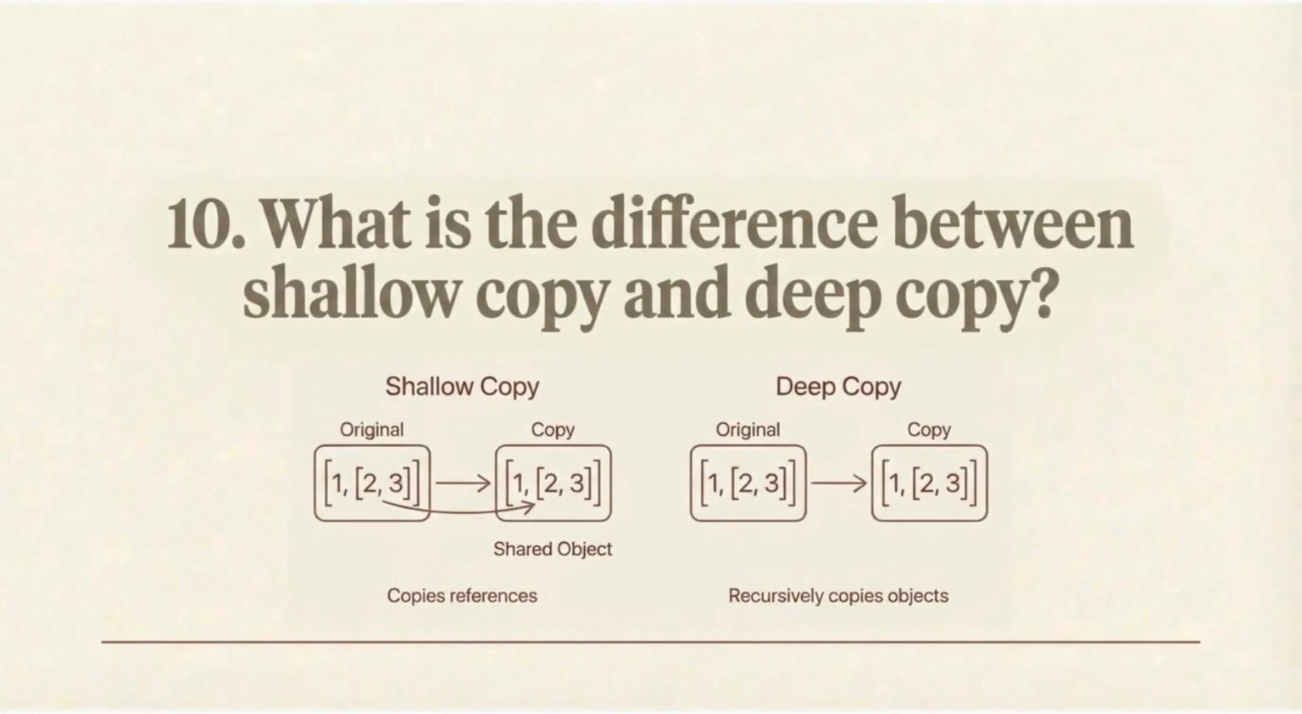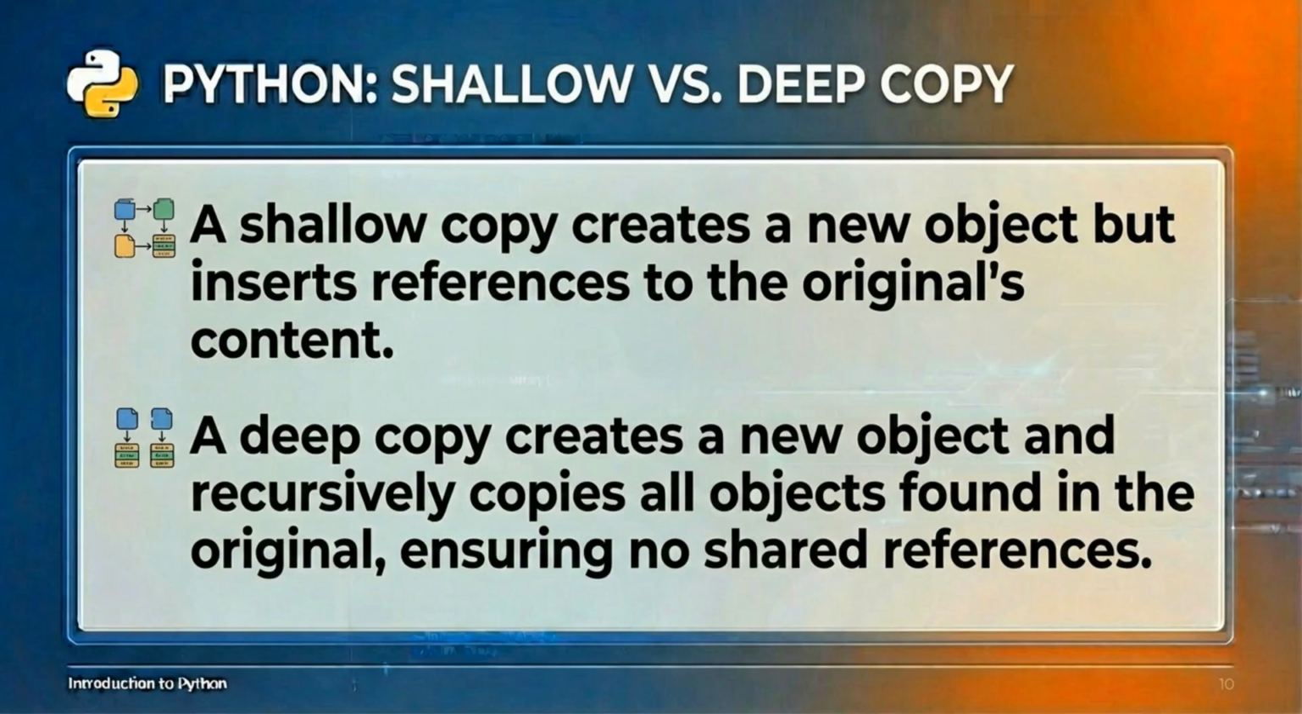What is the difference between shallow copy and deep copy? A shallow copy creates a new object, but inserts references to the original's content. A deep copy creates a new object and recursively copies all objects found in the original, ensuring no shared references.